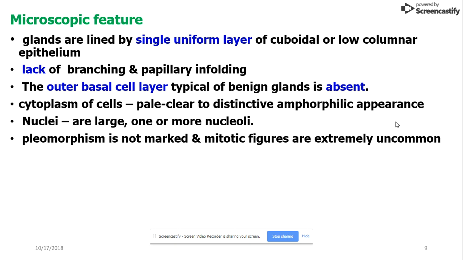The cytoplasm of the cells is pale, clear to distinctly amphophilic in appearance. Nuclei are large, with one or more nucleoli. Pleomorphism is not marked, and mitotic figures are extremely uncommon.